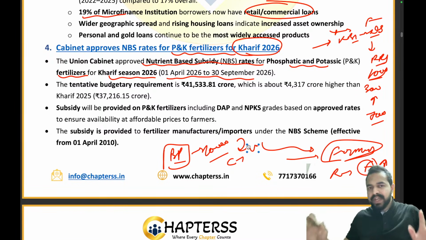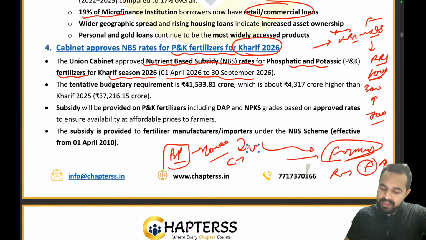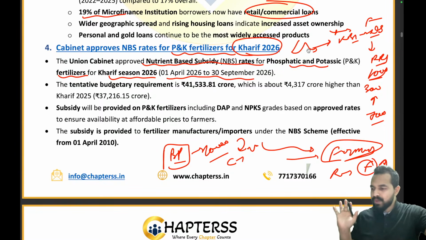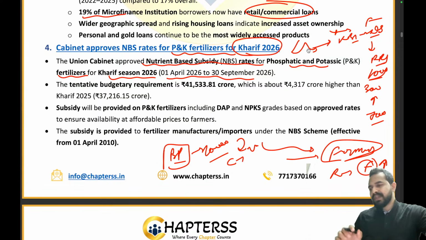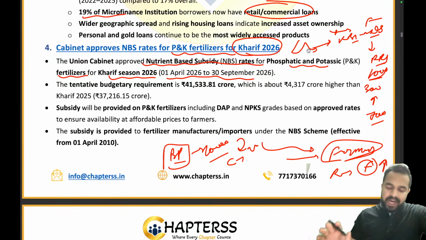And for which fertilizers is it provided? These fertilizers are phosphatic and potassic fertilizers. Clear to everyone? Understanding it? So in order to support the farmers by giving them subsidy, the government has approved nutrient based subsidy rates. This is called nutrient based subsidy rates for phosphatic and potassic.